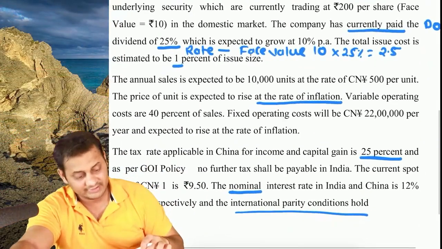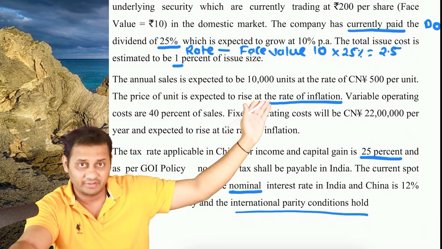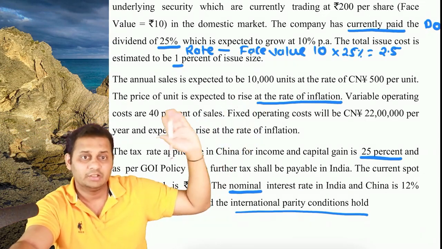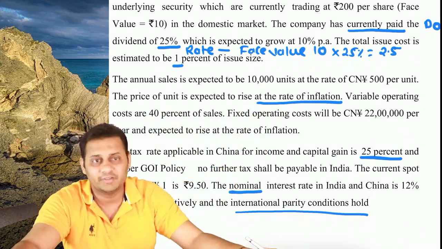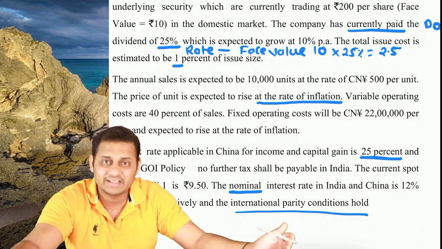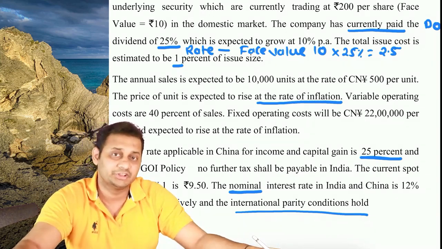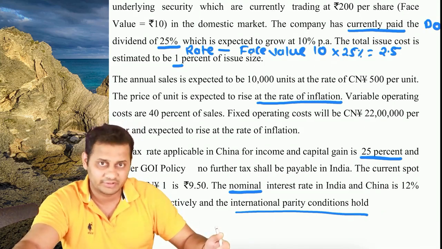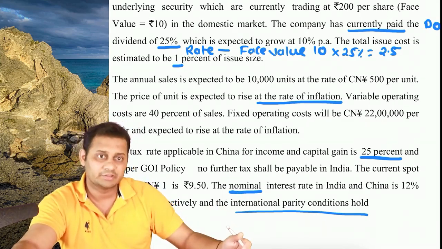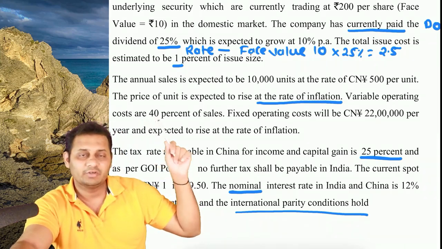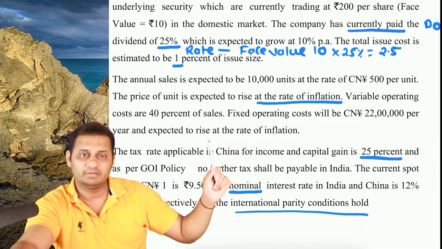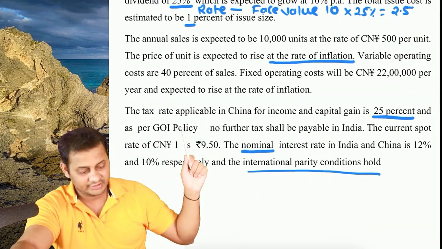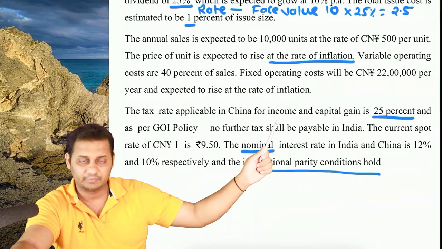Now annual sales are expected to be 10,000 units at 500 Chinese yuan. The price of the unit is expected to rise at the rate of inflation. It will not be stable at 500. It will increase by the rate of inflation, 8%. So 500 plus 8% for the first year, 500 plus 8% for the second year. Variable operating cost is 40% of the sales. Fixed operating cost is Chinese yuan 22 lakhs per year, and it is going to rise by the rate of inflation. Tax rate applicable in China is 25% for capital gain as well as income.